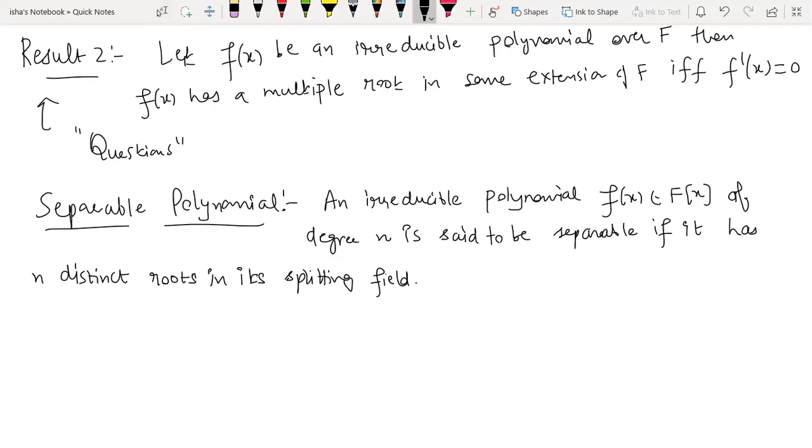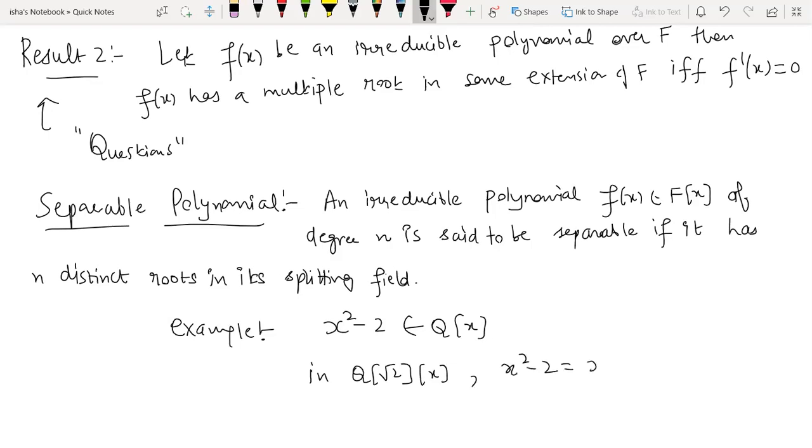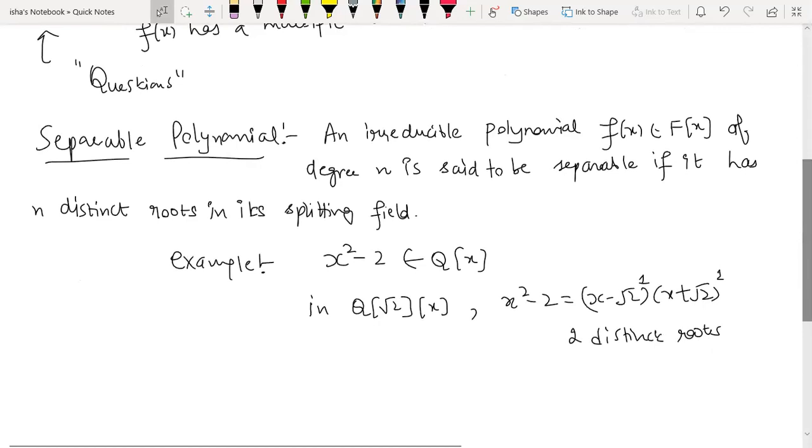To give you an example, say you have this polynomial x square minus 2 over Q[x]. We know that in the splitting field of this polynomial, you can write x square minus 2 as (x minus square root 2)(x plus square root 2). It is definitely going to split into linear factors, but if the multiplicity is 1, so there are two distinct roots, then that polynomial is said to be separable.